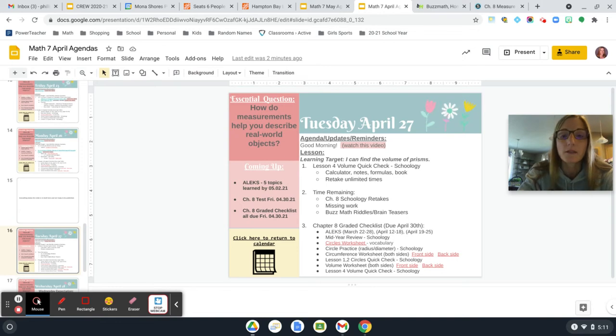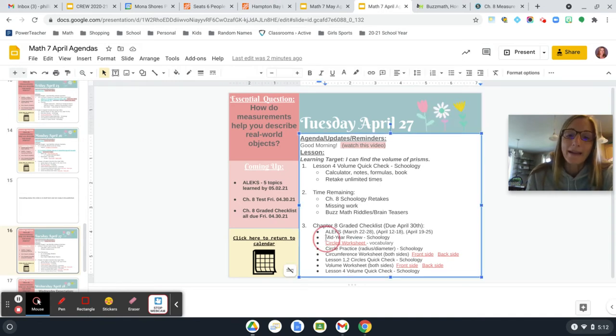What I mean by that is if I go down this Chapter 8 graded checklist right now, you can go back to your mid-year review, which we did right before spring break, and it is included within this checklist. If you did not score well on that, then go back in again and try to get a higher score, okay? Or the circle practice with radius and diameter. Same thing, if you're not at 100% there or it's still missing, then go back in and redo it again.